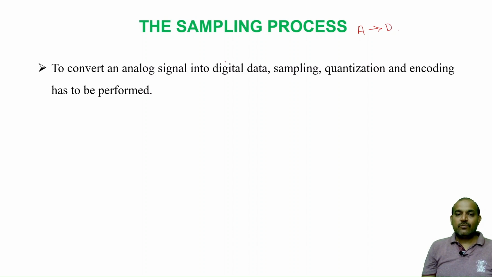In this session, we are going to see how analog signals can be converted into digital. To convert any analog signal to digital, we have some steps. So what are those steps? They are sampling, quantization and encoding. Now let us look into sampling.